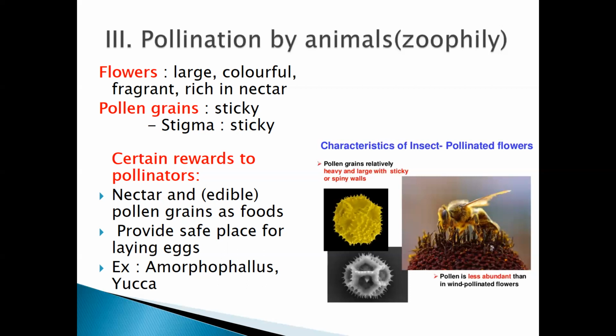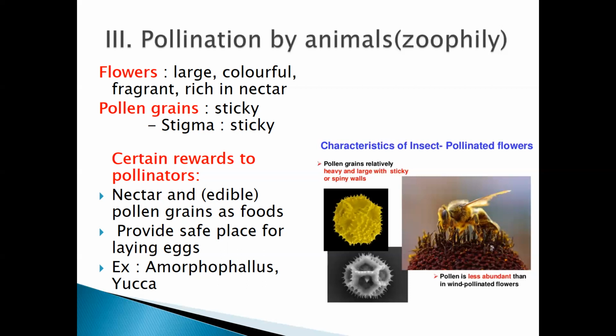Why? Because they get that nectar, that sugary syrup. As a part of a reward, they get that nectar. And in this process, they are going to pollinate the flowers.